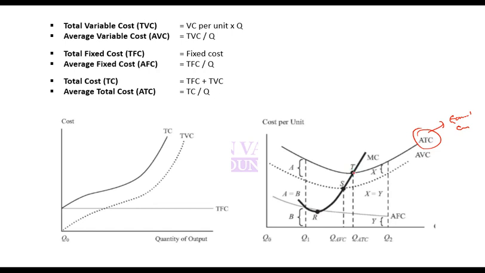So if I am selling at a price higher than average total cost, that is economic profit. If I am selling at a point at which total cost is equal to the price, that is the normal profit point. If I am selling at any price below average total cost, then that is an economic loss.